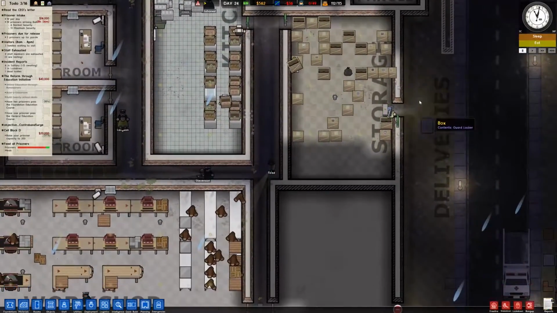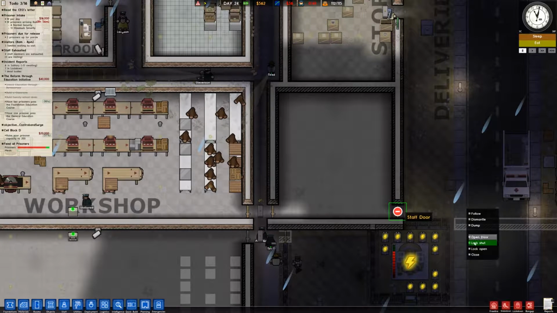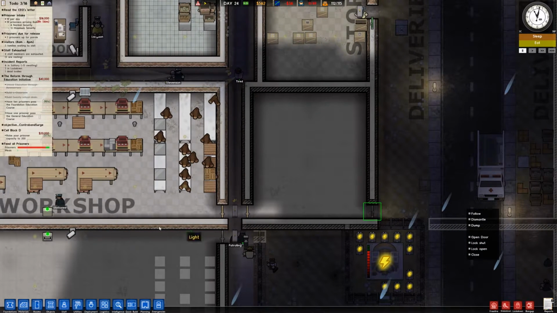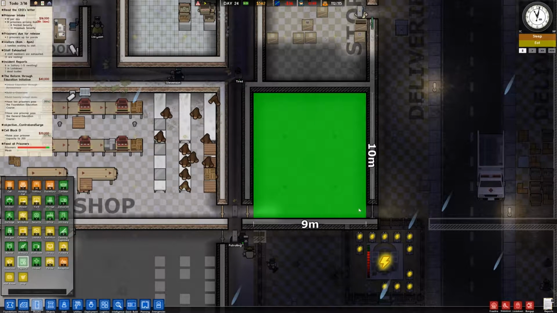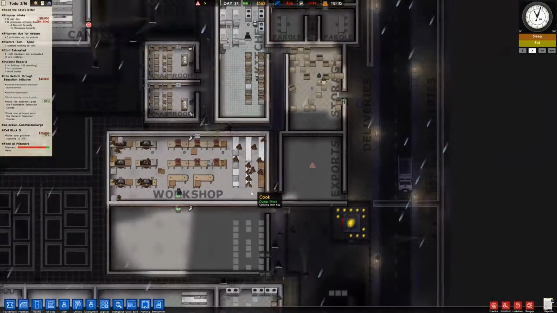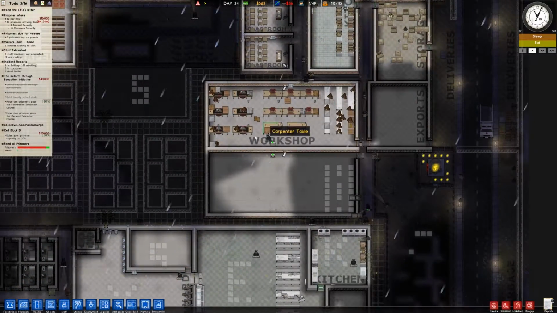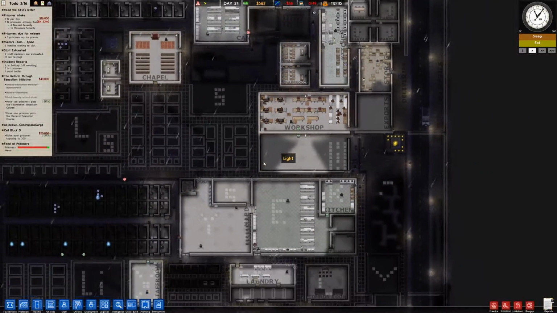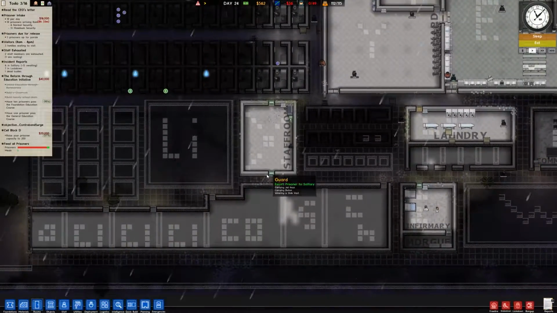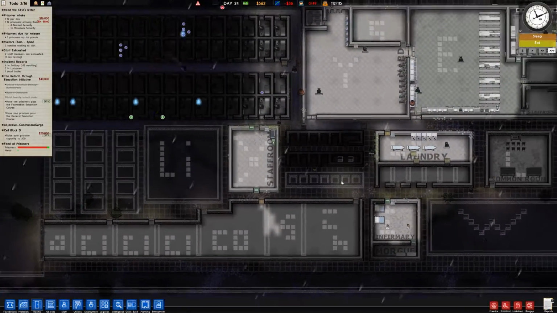I still want these doors here, and I want to open this up because I don't want that locked shut. And I want exports. Here we go. I want that designated as exports. When both of these workshops are running at full capacity, we're going to be having some mad exports here. It's going to be great. But until then, I'm kind of stuck with money problems.